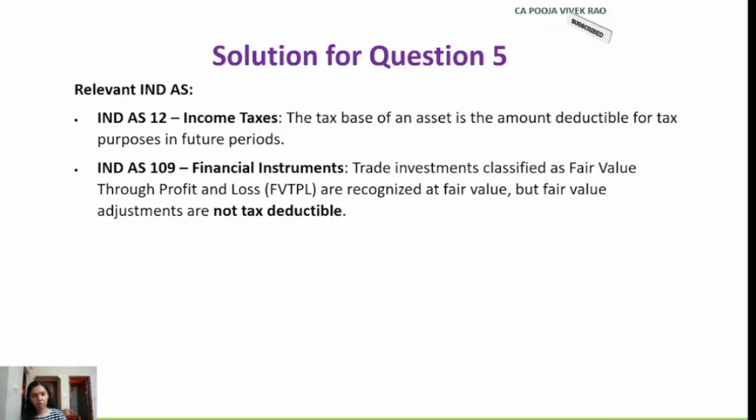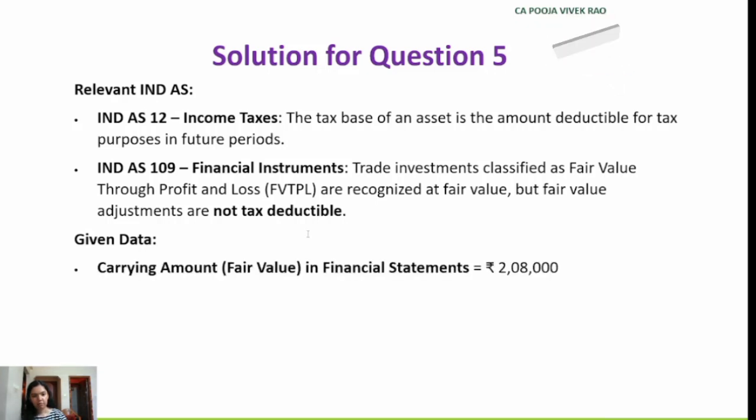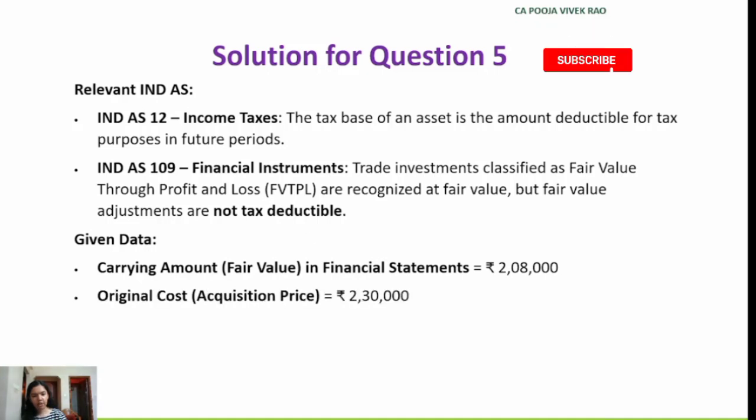So now let's note down some important points given in the question. Carrying amount in the financial statement, that is the fair value. This is rupees 2,08,000. Original cost acquisition price rupees 2,30,000. Then we have fair value adjustment, but this is not tax deductible.